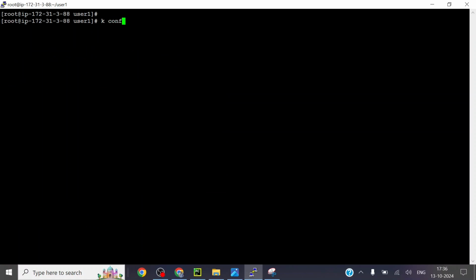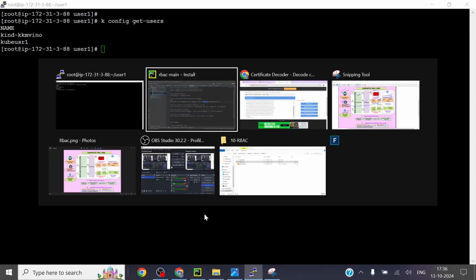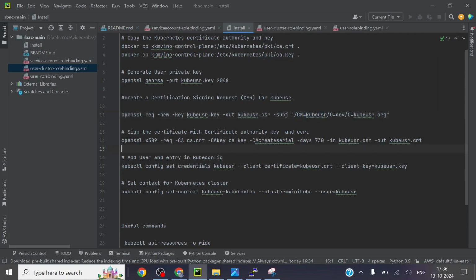Now a user has been created over here. kubectl config get users. Now I need to add an entry. I have only the CRT file generated, I mean the ID card generated. So what I need to do, like on the first day when I go to my office, I need to go to the admin and register my first entry, so that from today I will get access to enter the company. So I need to add a user entry for the cluster. That is this command. It's nothing but setting the credentials, I mean creating the user, you can imagine.